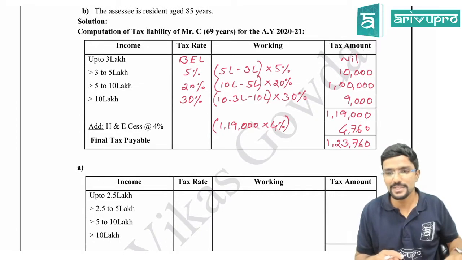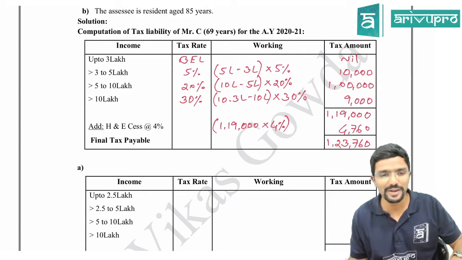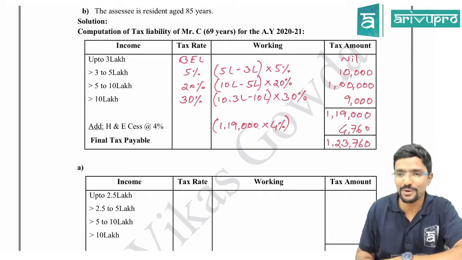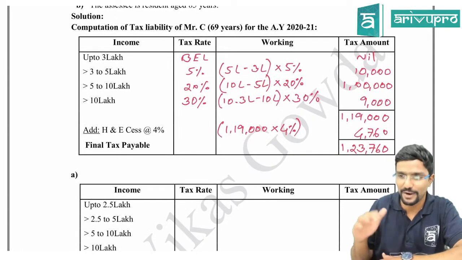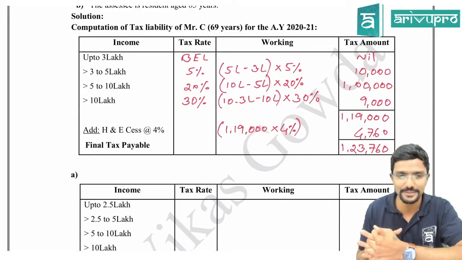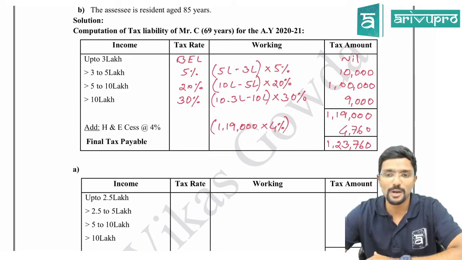Why will you reduce? Health and education cess you have to add, madam. It is not rebate. Rebate you have to reduce. Health and education cess, we have to pay it to the government. When you have to pay it to the government, don't reduce it. We have to add it. Please observe how I have calculated the tax figures.